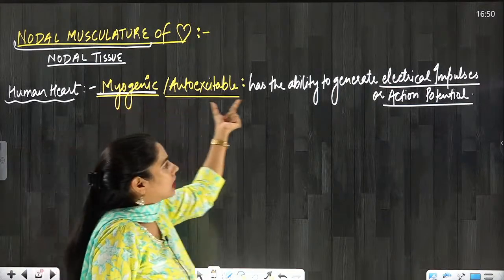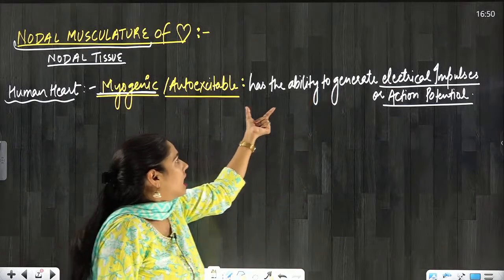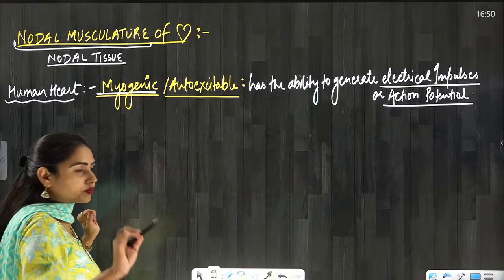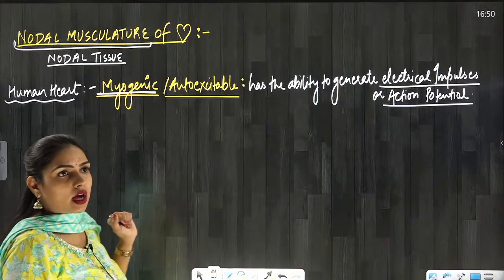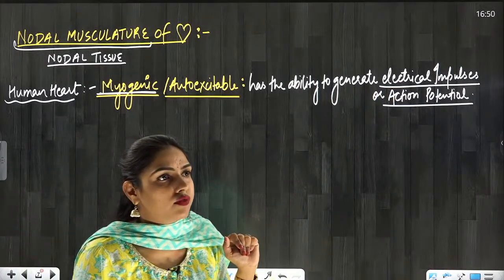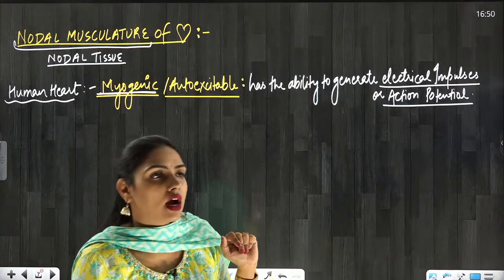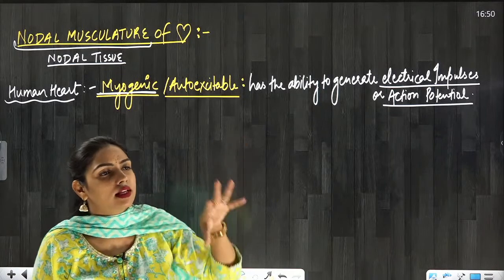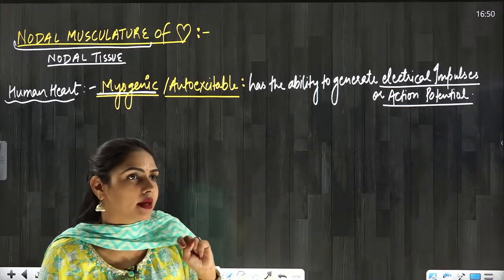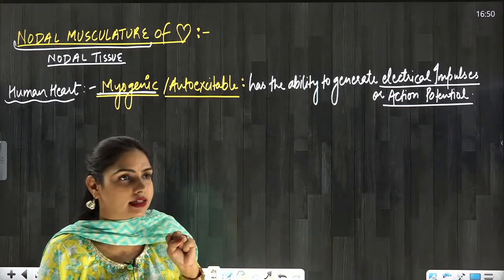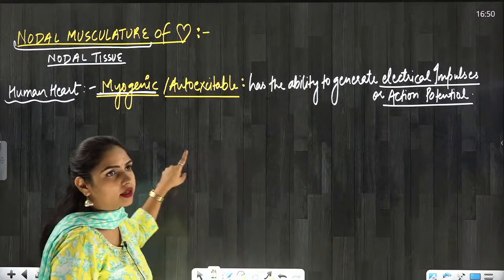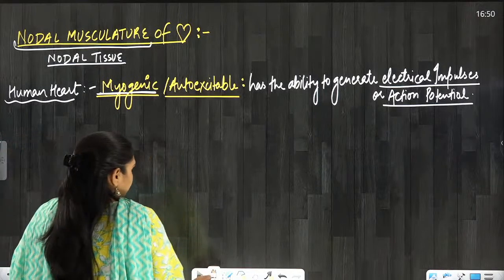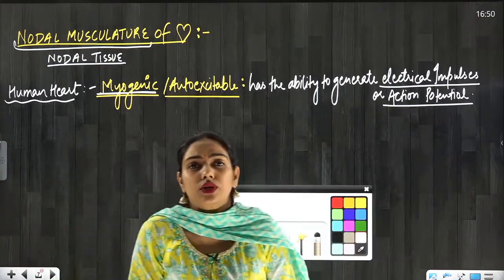So I have told you that the muscles of the heart are generating the electrical impulses. In joint diastole, all the heart chambers are relaxed at a time, but all will not contract at a time. So we will come to that. Just have patience.